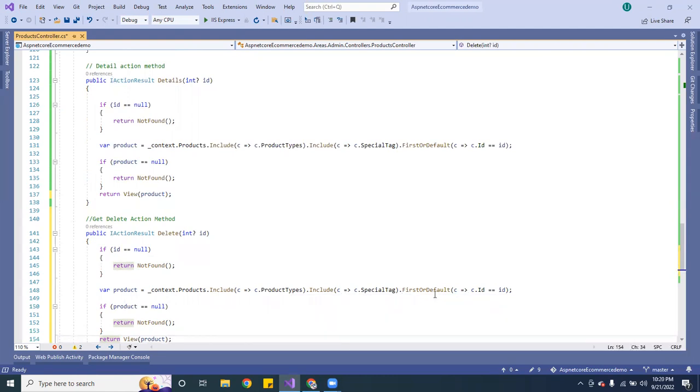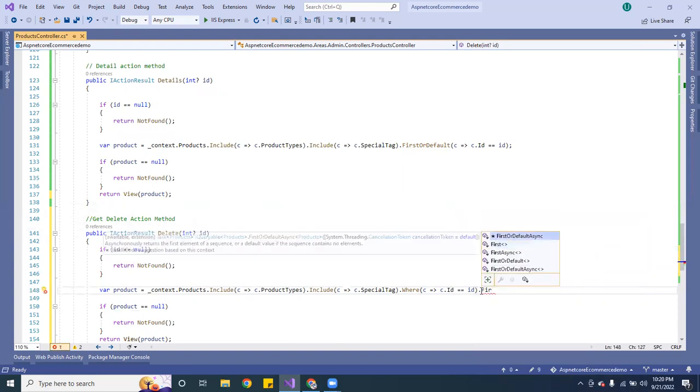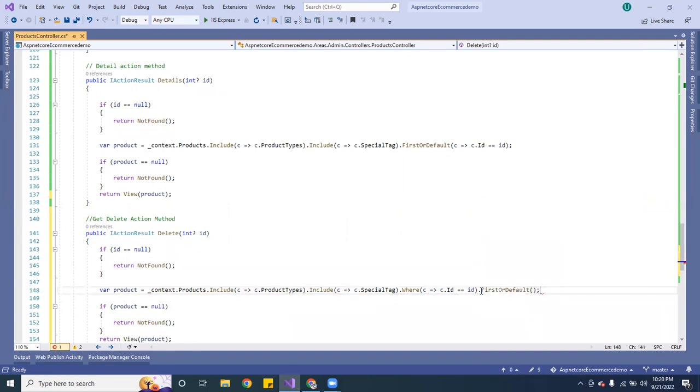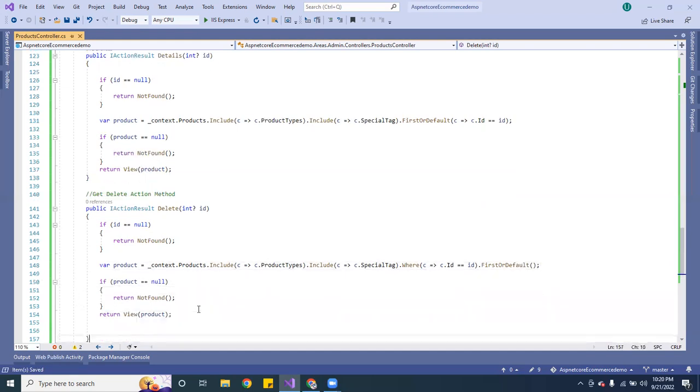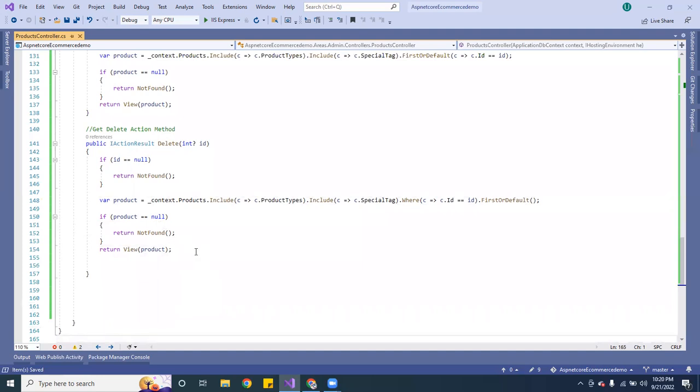The only thing here is that instead of using FirstOrDefault directly, you want to use Where, the ID is equal to id, and then you pass FirstOrDefault and close that up. So now, once you have the product, you want to check it again. If it's not there, you return not found.